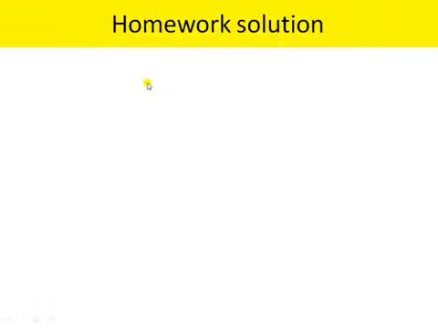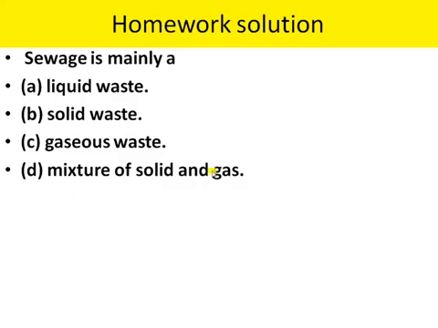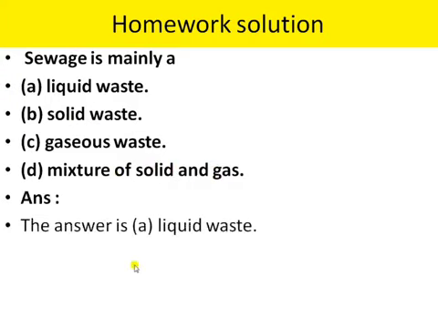Next is the homework solution of lecture number one. Sewage is mainly a: option A, liquid waste; B, solid waste; C, gaseous waste; D, a mixture of solid and gas. Sewage is mainly a liquid waste, so the answer is liquid waste.